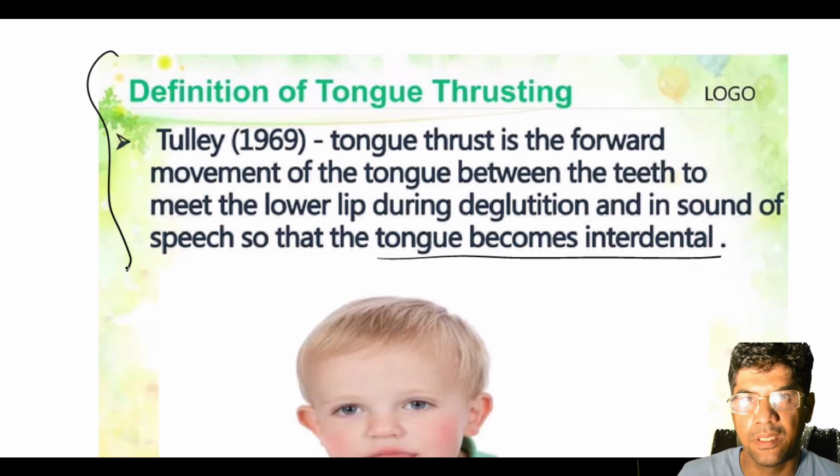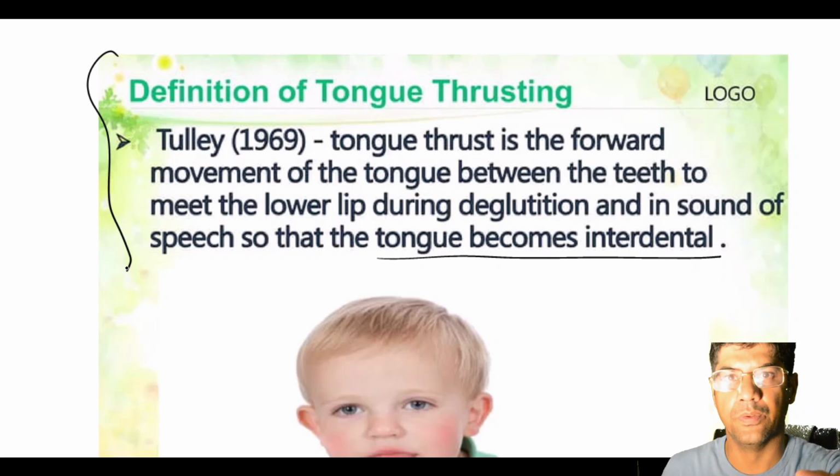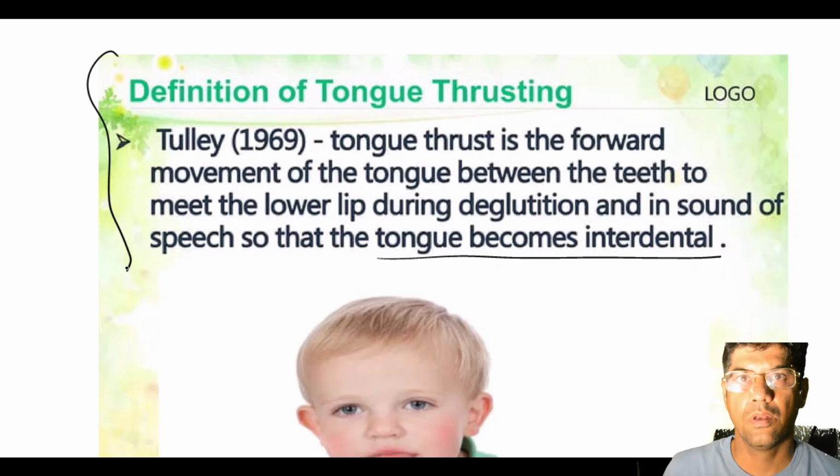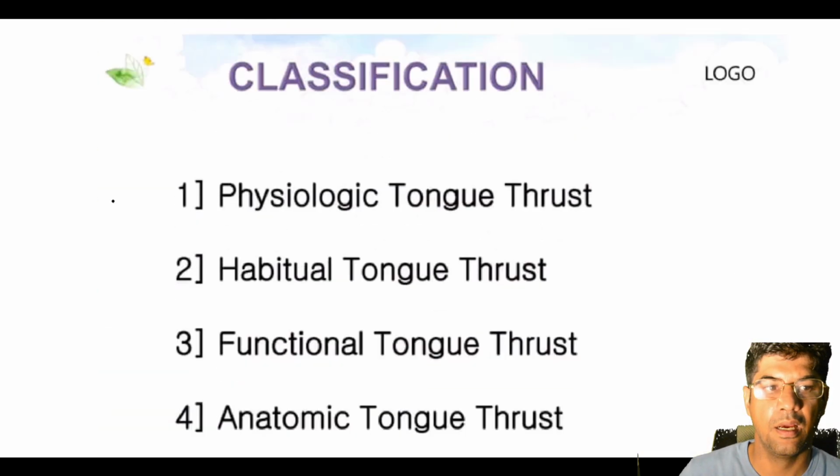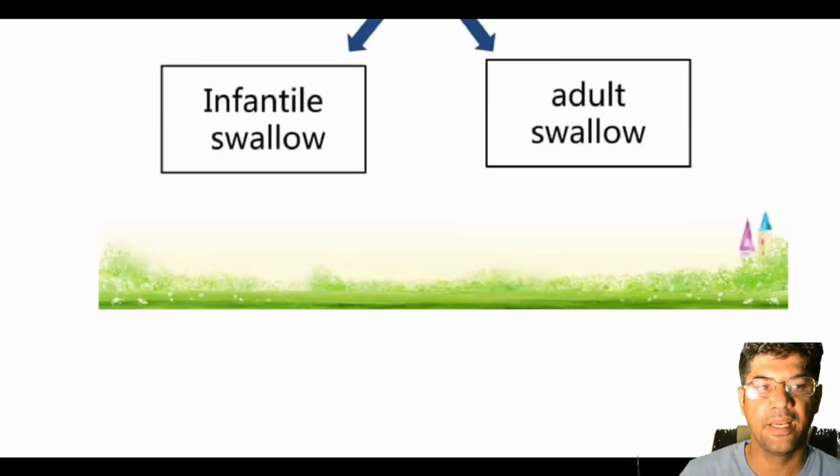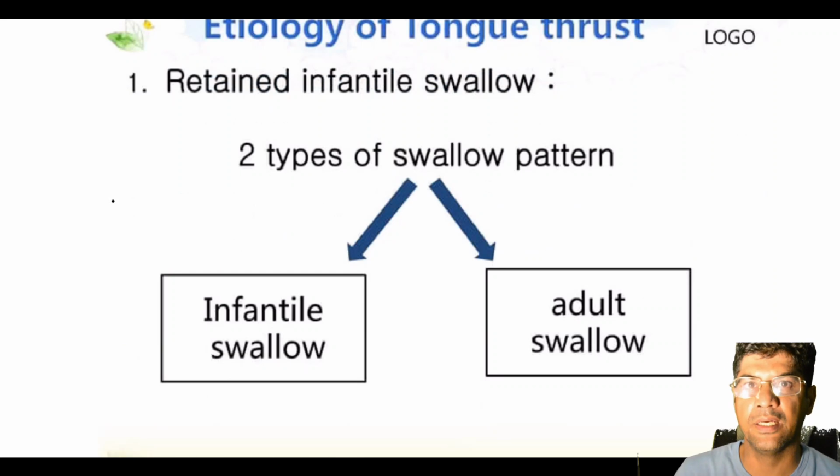Apart from that, various other definitions have been given by Broad, Barber, and Schneider that you should know. Now, etiology of tongue thrust. Key factors include two types of factors: one is infantile swallow and the other is adult swallow.